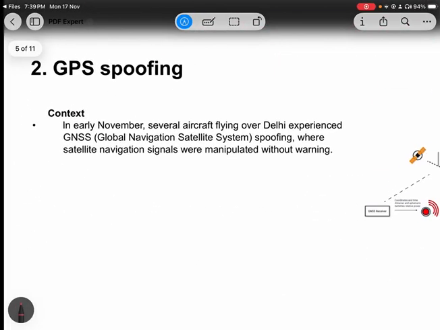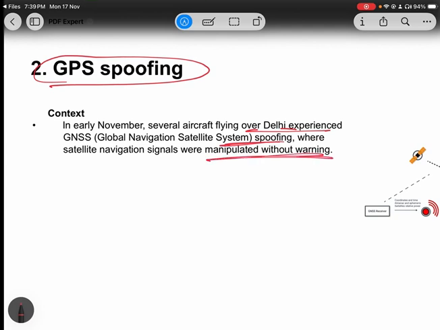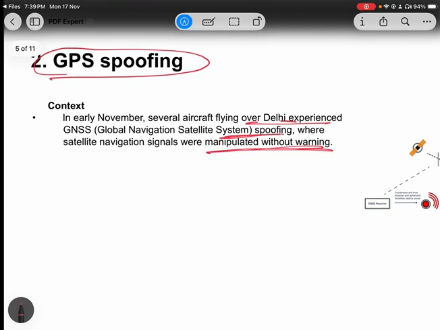Now coming to the prelims article, that is GPS spoofing. Basically, what is happening here is that several aircrafts have experienced this GPS spoofing because of which their navigation signals are manipulated. So let's discuss GPS spoofing.